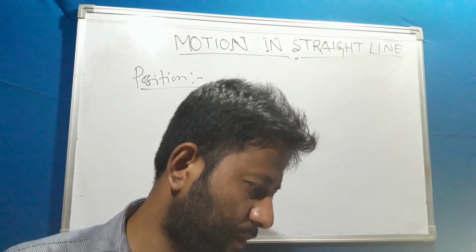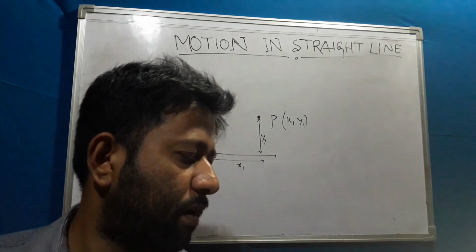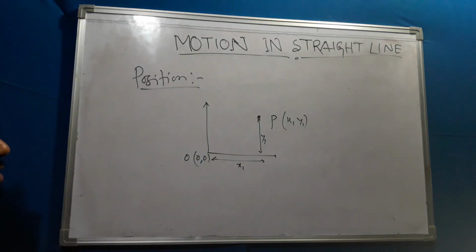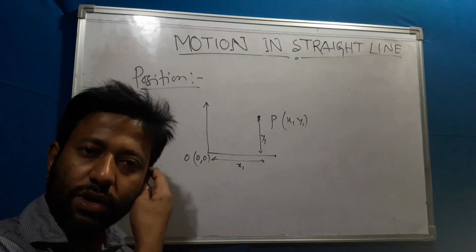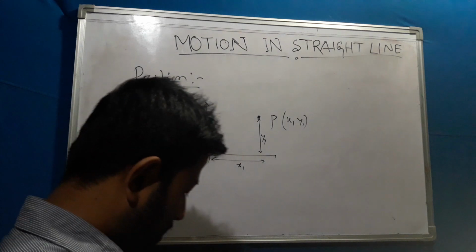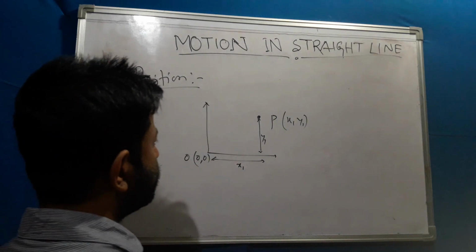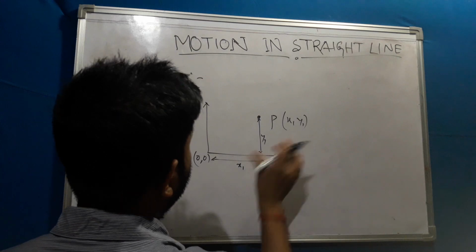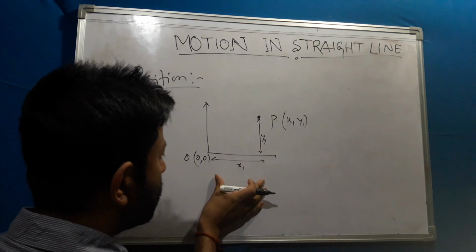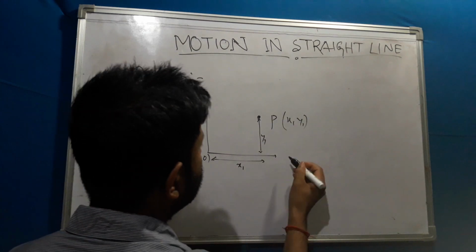Now, in case of motion, when we describe the position, it is with respect to a reference frame. Reference frame means I am representing a coordinate system along with time.